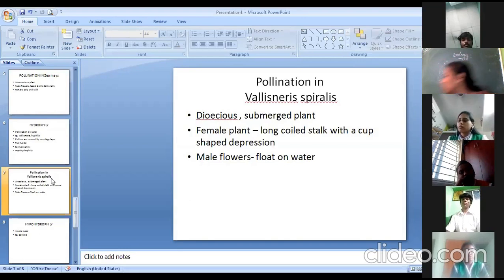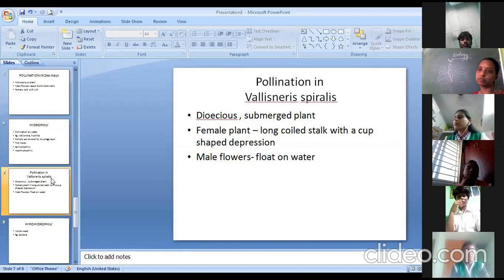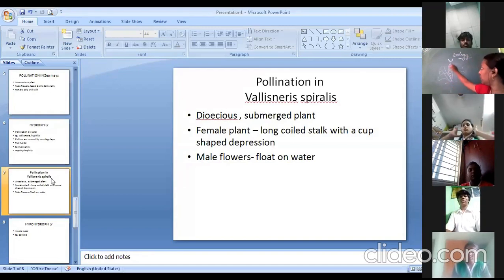In the female plant, what happens? The flowers are not like this; instead, the inflorescence axis is highly coiled, and the flower has a cup-shaped structure at the tip. See, the inflorescence axis is coiled in nature. So I can see a highly coiled inflorescence axis, and the tip of the inflorescence bears a cup-shaped structure.